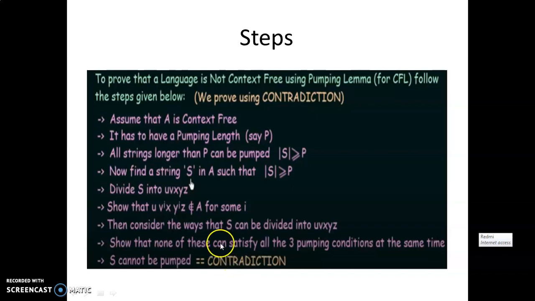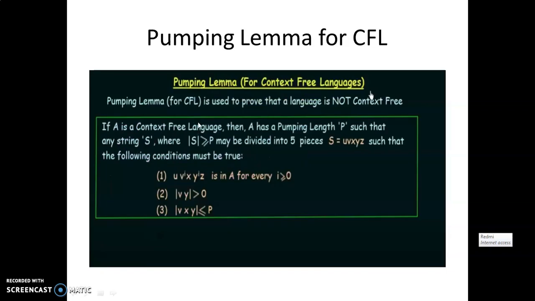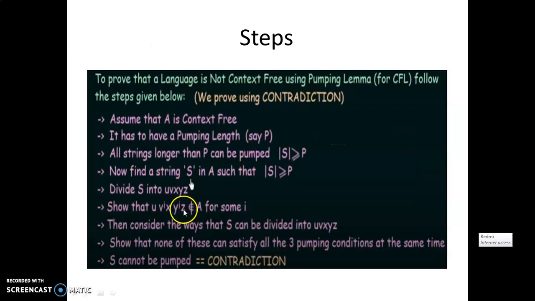Why is this the contradiction? Because we assumed the given language A is a context-free language, and we can say a language is context-free only if all 3 conditions are satisfied at a time. But here the first condition failed to be satisfied. So what we assumed is contradicted, meaning the given language is a non-context-free language.